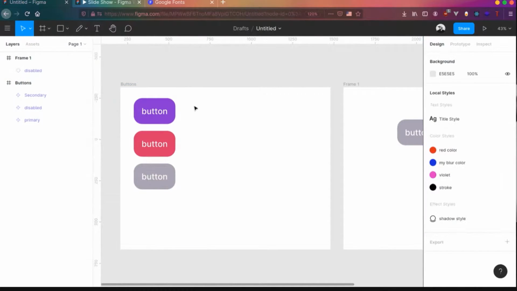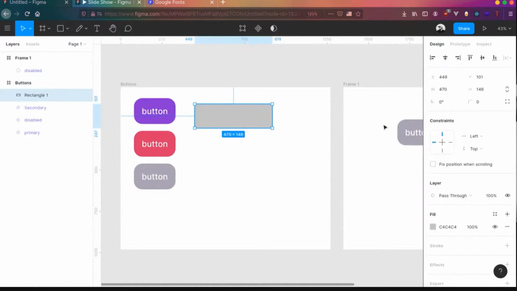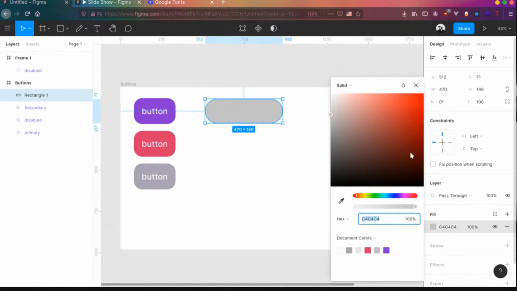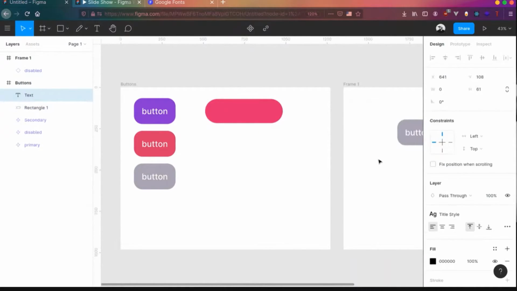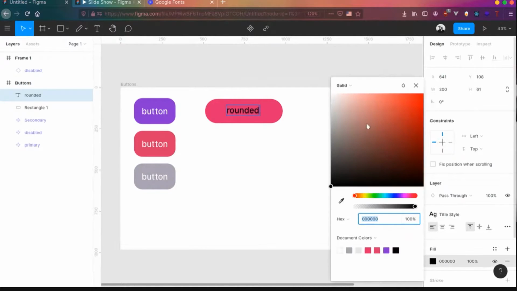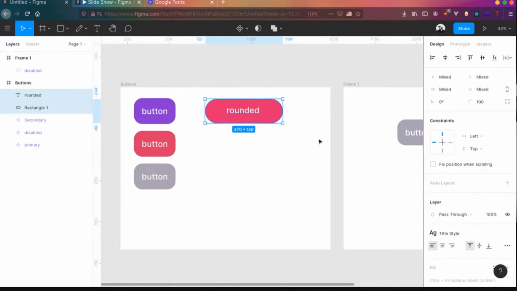In case you have a different kind of button over here with rounded corners, let's give it a color of red, and let's say this is a rounded button. Align well and create that into a component.